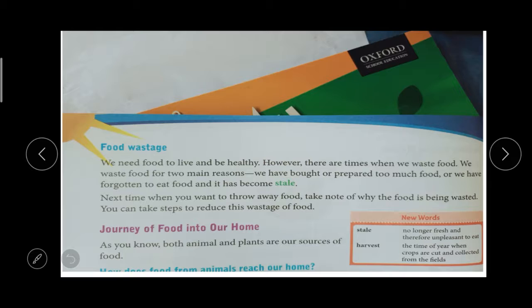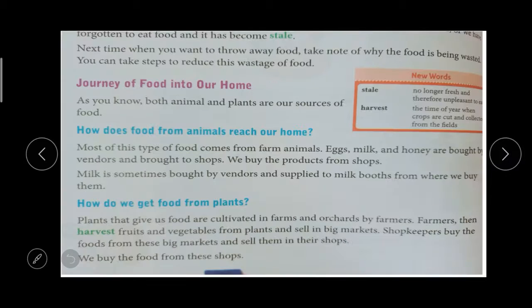So we need to take some steps to reduce the wastage of food. Then, the journey of food into your home. We know that animals and plants are our sources of food, right? Animals and plants are our sources of food. How does food from animals reach our home?